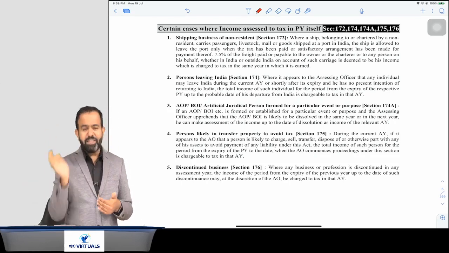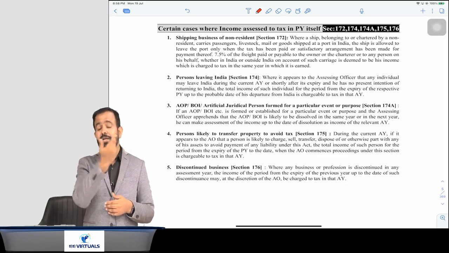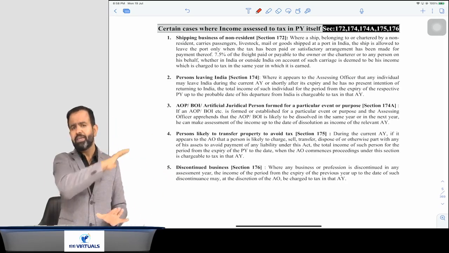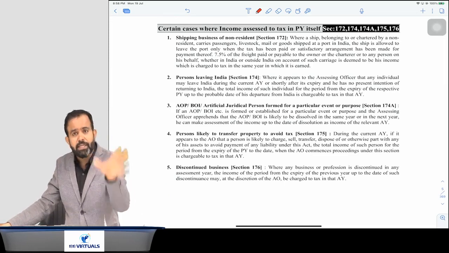Normally, previous year income is taxable in the assessment year. You have to pay the tax in the assessment year. You have to assess your income in the assessment year. But guys, there are 5 cases in which you have to pay tax in the previous year itself.